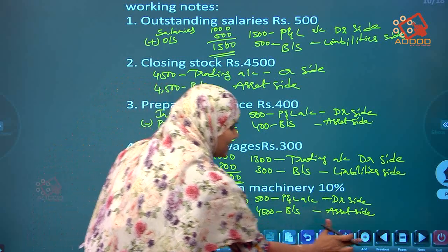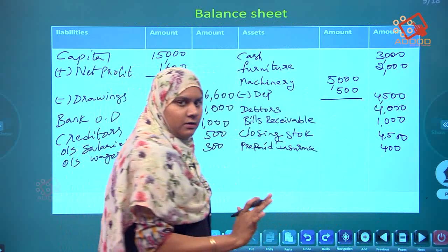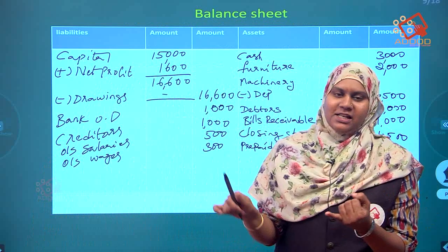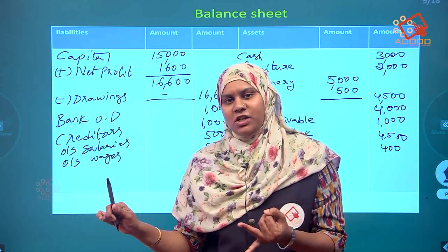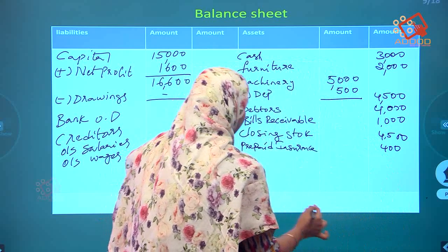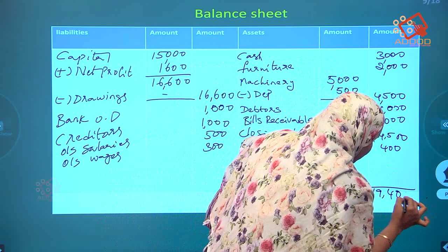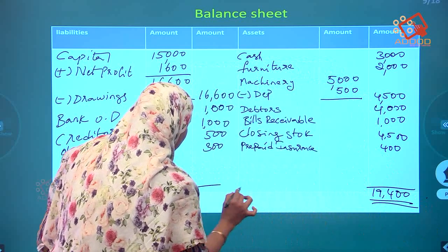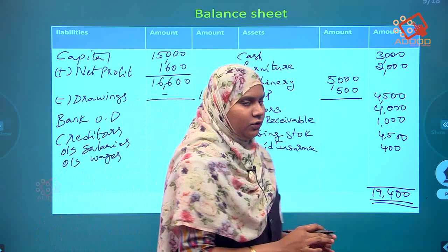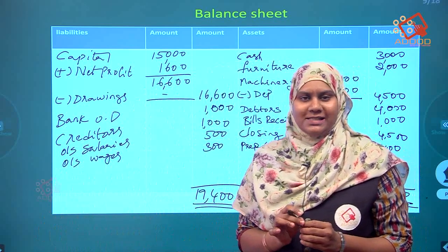4,500 in the balance sheet asset side. I had already posted machinery 4,500. Okay, already posted. All are over. Table searching is over. Adjustment searching is over. Now time to balance it. So total it. It will surely get 19,400 and here also 19,400. If we get this balance equal, then our solution is right.